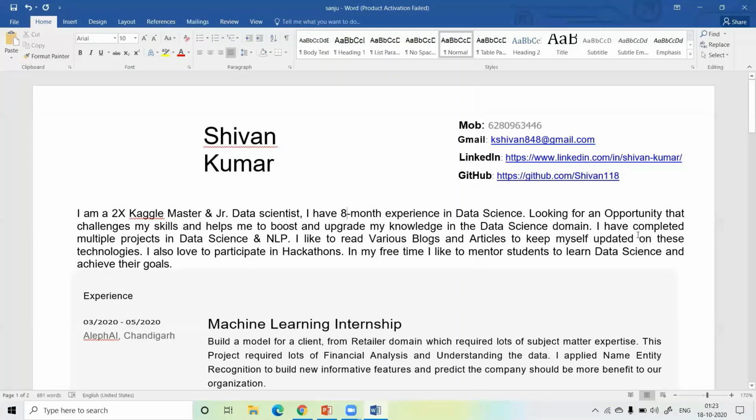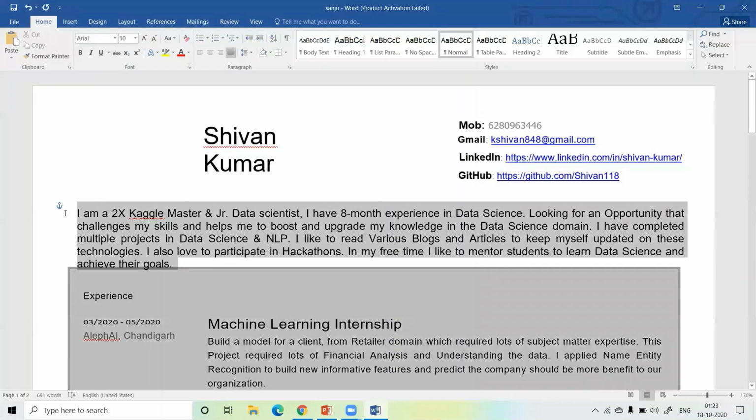I have completed multiple projects in data science and NLP. I like to read various blogs and articles to keep myself updated on this technology. I also love to participate in hackathons. In my free time, I like to mentor students to learn data science and achieve their goals. So this is my description, guys.